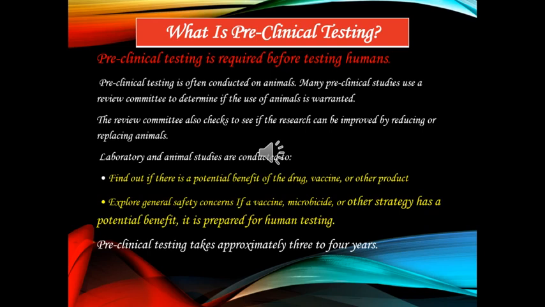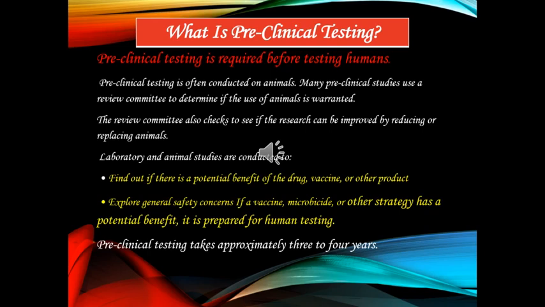For many of these studies, a review committee determines whether the use of animals is warranted. The committee also checks whether the research can be improved by reducing or replacing the animals.